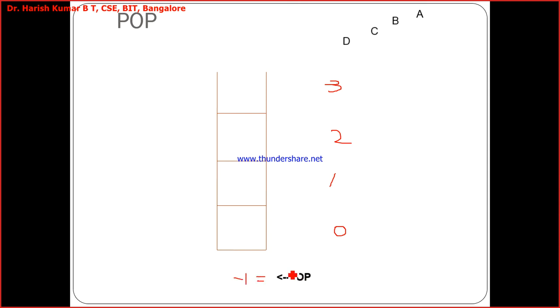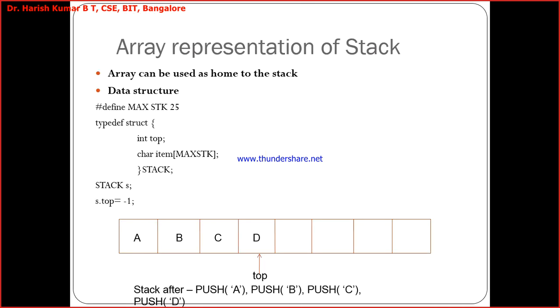Okay. So top is -1. So let me write this side. So top is equal to -1. Okay. So now if I try to pop again, it will tell me stack empty, or you can say stack underflow. Okay. Stack empty condition is nothing but the stack underflow condition. Next.